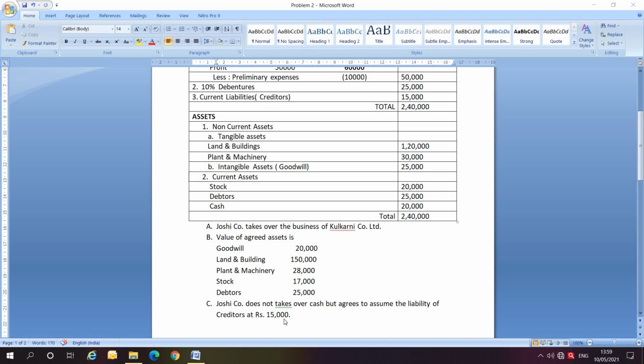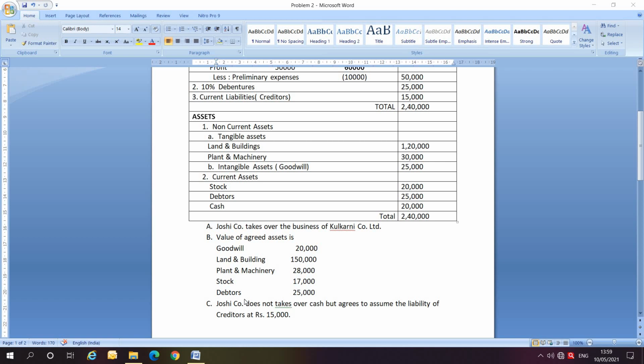Now this problem is slightly different from the problem that we solved in the previous video because the given information is different, so there is a slight difference in solving it. Now look at the new things given in the problem. In the earlier problem, only the values of assets and liabilities were given, no such extra information. Now they have given you the value of agreed assets, that is, the new value of assets.